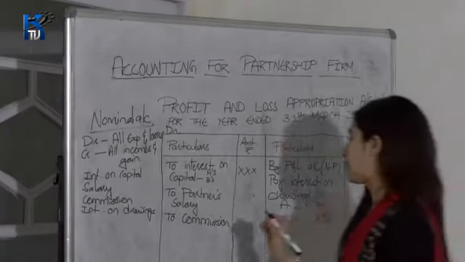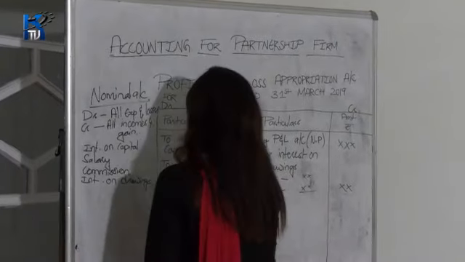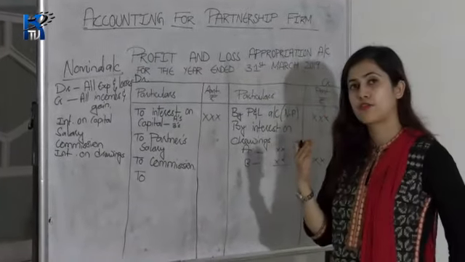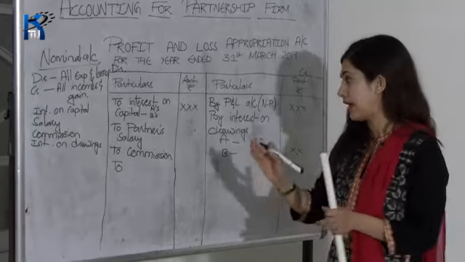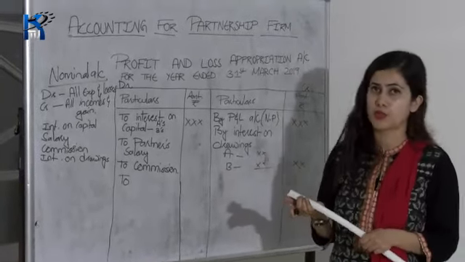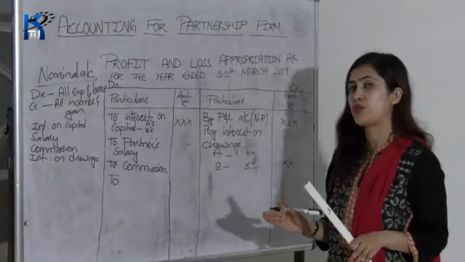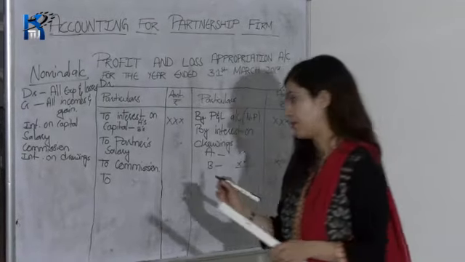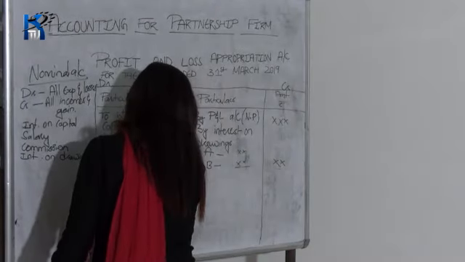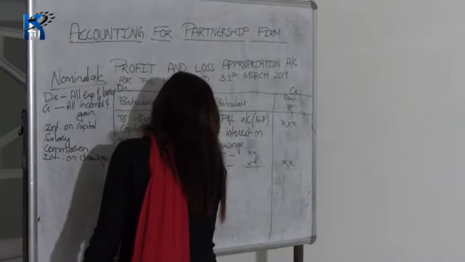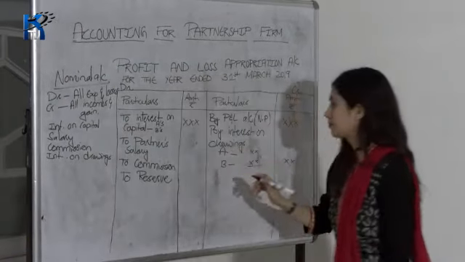One more item is there, that is your reserve. Sometimes, if there is any reserve in the question, then that reserve will also come in your profit and loss appropriation account. While distributing the profit, you have to consider reserve as well. Okay, so write to reserve.